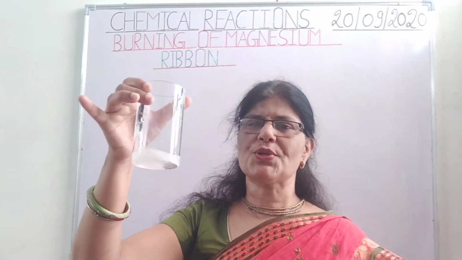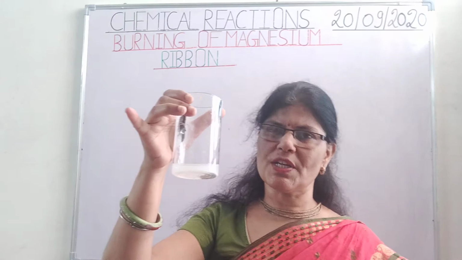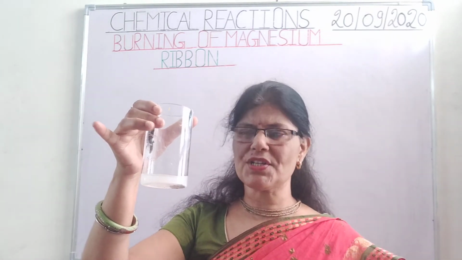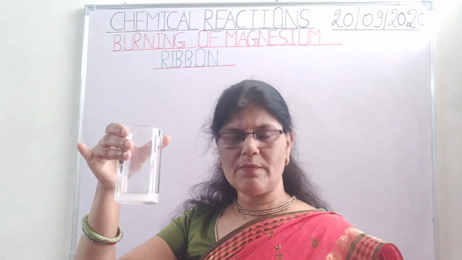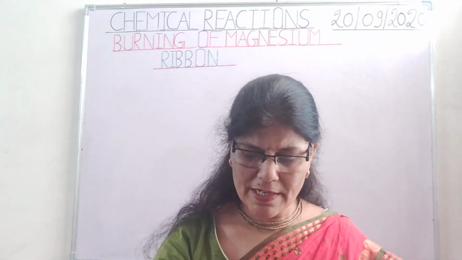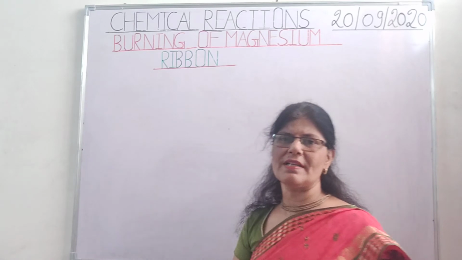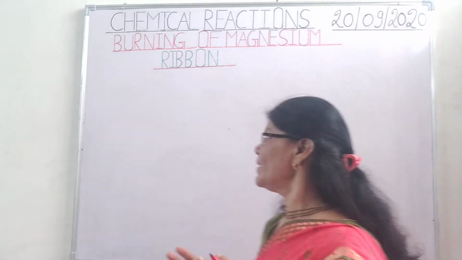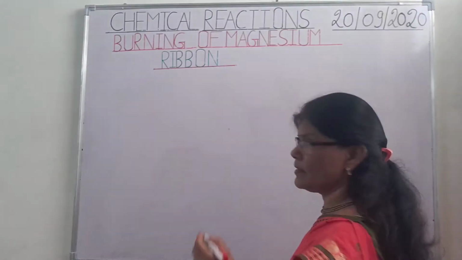It means that when I dissolved the ash produced after burning magnesium ribbon in water, and brought the red litmus paper near the solution, the red litmus paper got converted into blue. It means this solution is basic in nature. Now let us check the reactions which are involved during this burning.